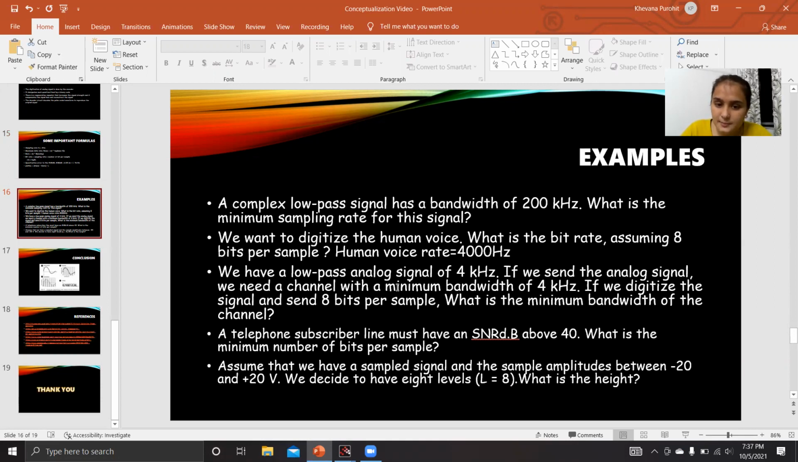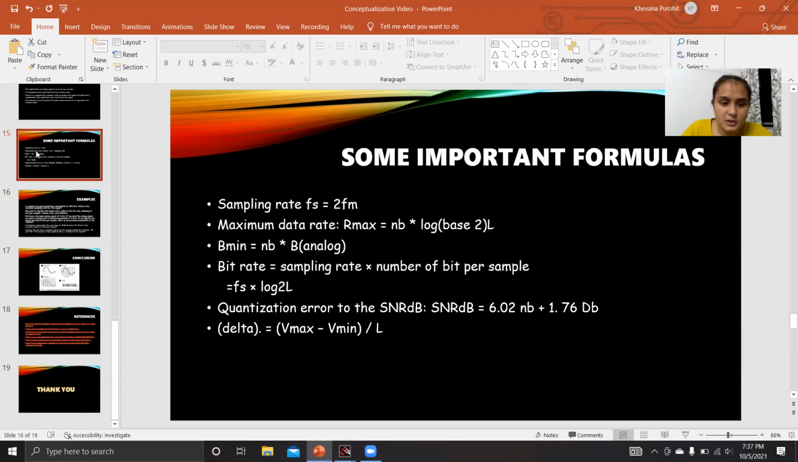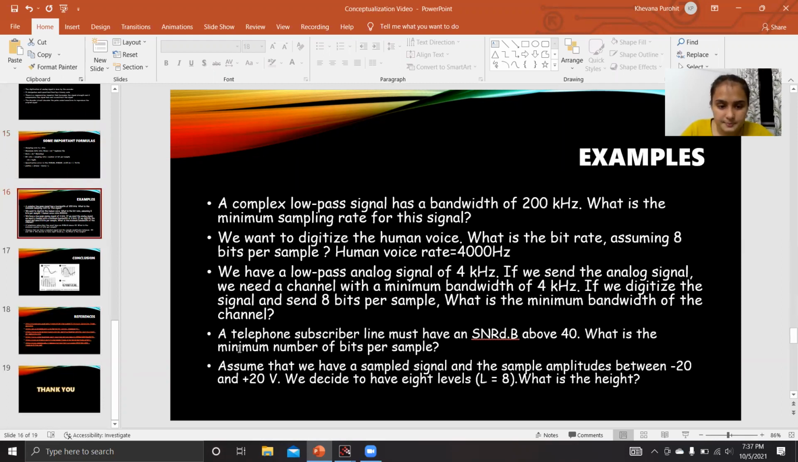We have a low pass signal of 4 kilohertz. If we send the analog signal, we need a channel with a minimum bandwidth of 4 kilohertz. If we digitize the signal and send 8 bits per sample, what is the minimum bandwidth? From the formula of minimum bandwidth, we can get the answer.